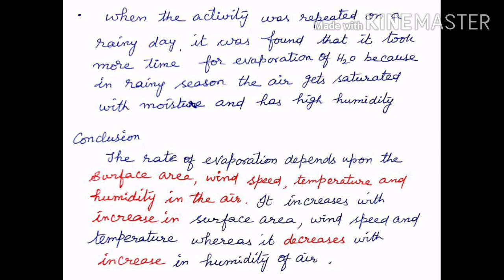From the above observation, we come to conclude that the rate of evaporation depends upon the surface area, wind velocity or wind speed, temperature and humidity in the air. It increases with increase in surface area, wind velocity and temperature, whereas it decreases with increase in humidity of air.